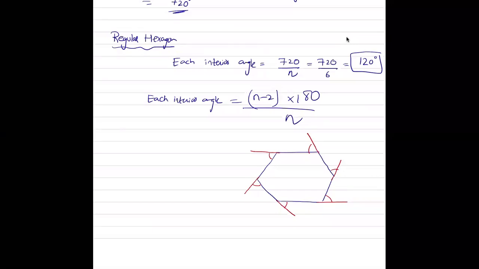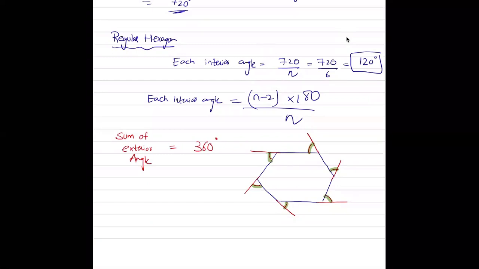Now, if the question says just a polygon, and the word regular polygon is not mentioned, that means each angle is not equal. So you can only calculate the sum of the exterior angles. Keep this in mind: the sum of the exterior angles of a polygon is always equal to 360 degrees, no matter what the polygon is.